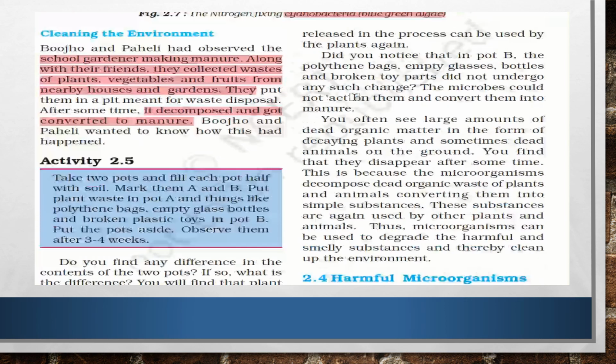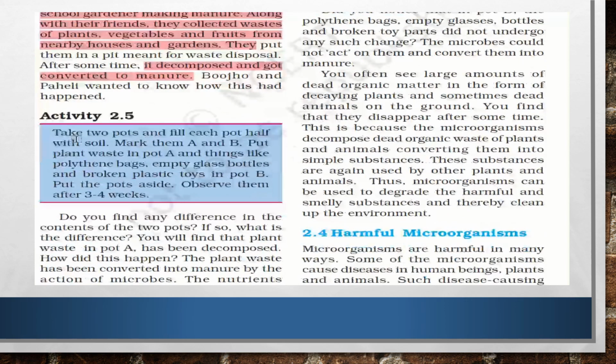Okay, so now here they have given you an experiment. You take two pots, marked A and B. In one pot you have kept things like polythene bags, empty glass bottles and plastic toys, and in the other pot you have put all vegetable wastes.